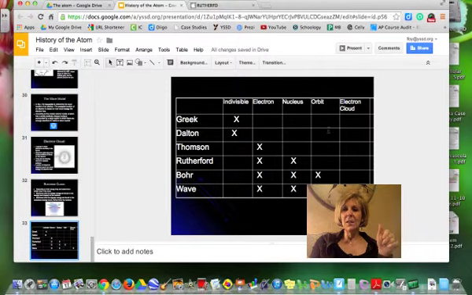I hope this has been helpful, and now you know a little bit about the theory of the atom and how it has changed over time. Hopefully you can compare the different scientists with their contribution to the theory of the atom.